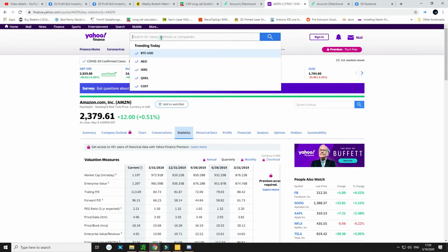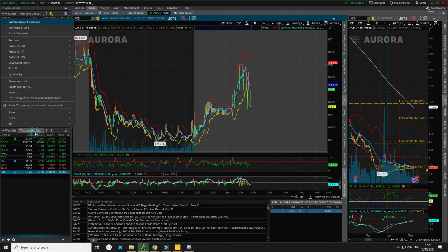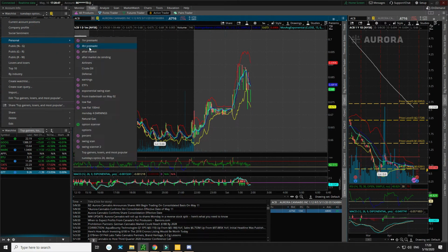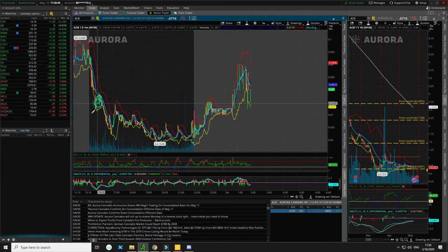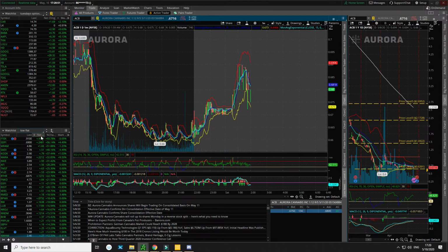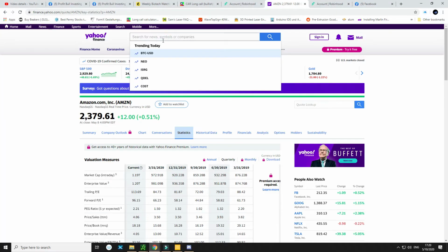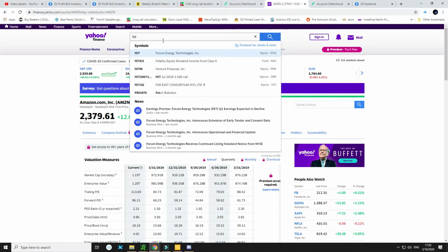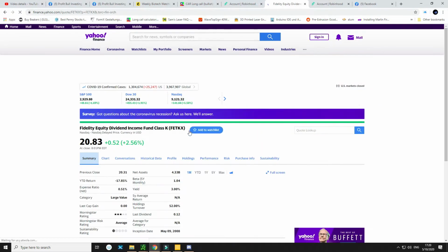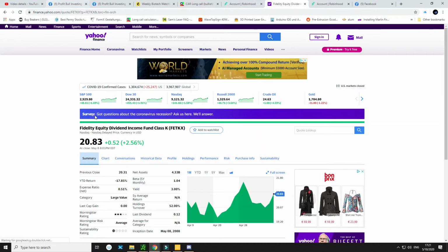But you just want to be cautious. You don't want to buy. For an example, let me see if I can bring up a watch list here. Let's look at FTEK, okay, for an example. See what their float size is. FTEK. Oh, that's the wrong one.